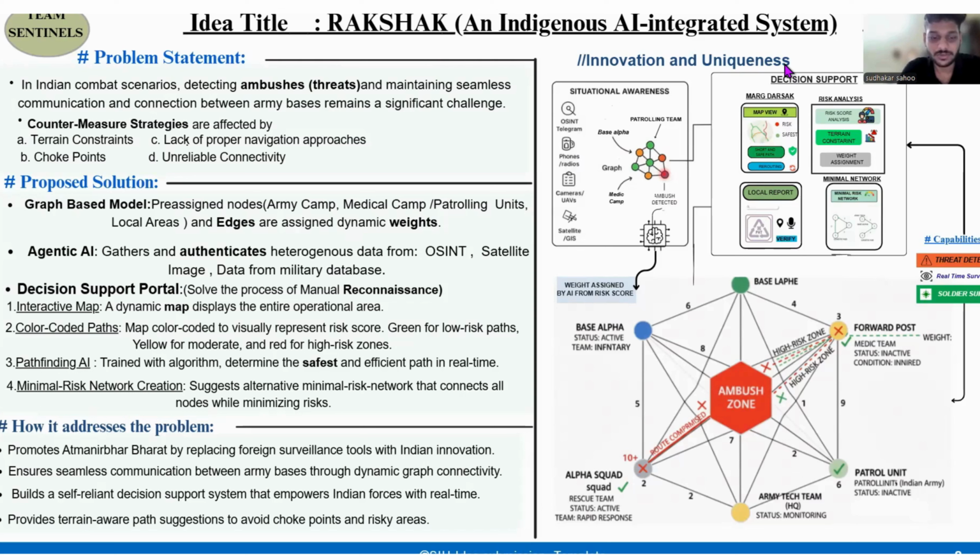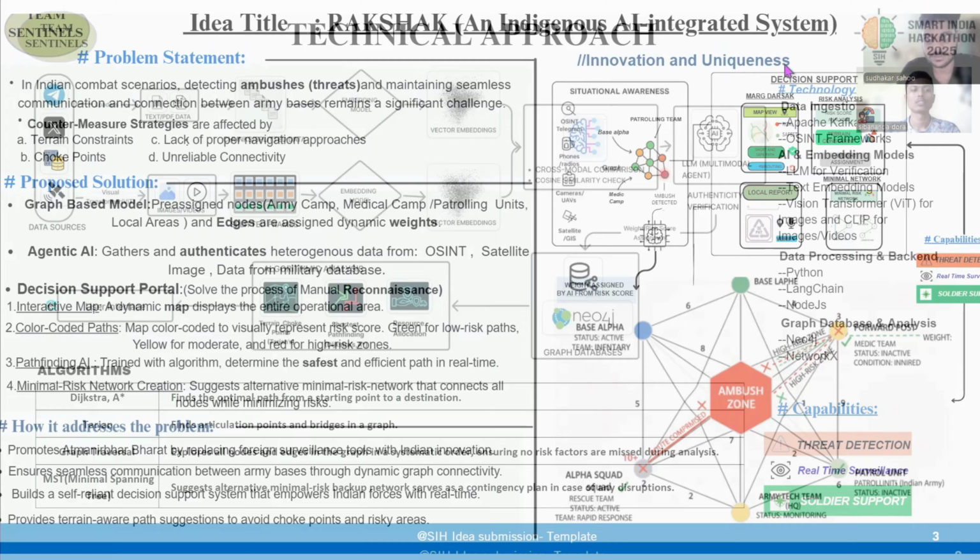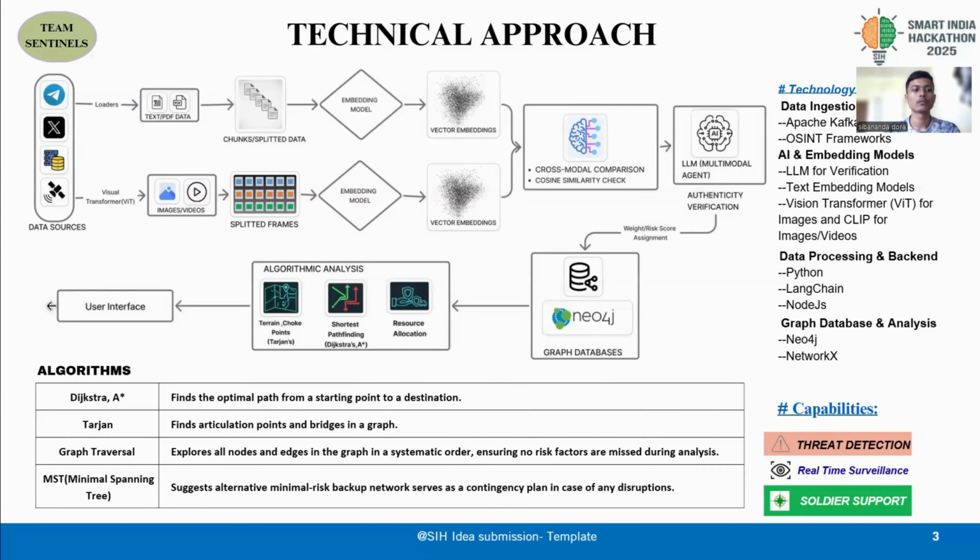So this is what we achieved through our model, an adaptive design to support the Indian Army with real-time surveillance, soldier support, and threat detection. Now let's talk about the technical approach. First, the data will come from various sources, and based on the type of data, it will get split into smaller chunks. These chunks will be given as input to the embedding models. These embedding models will give output in the form of vector embeddings. Vector embeddings are nothing but the numerical representation of the data.